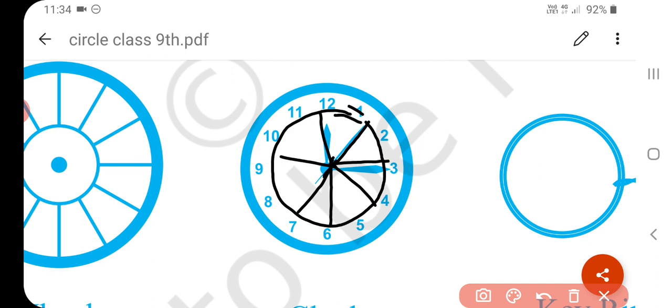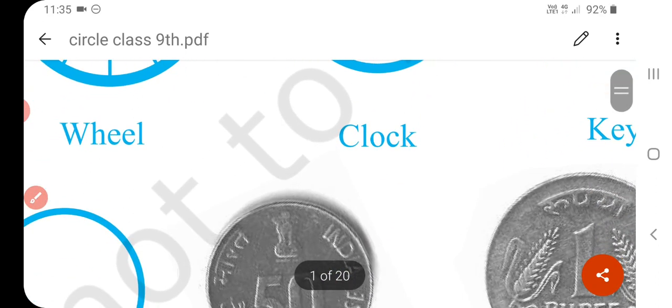Okay, so what is the definition of a circle? The fixed point is called the center and the constant distance is called the radius of the circle. So we can say that a circle is a path of a point which moves in a plane so that it remains at a constant distance from a fixed point in the plane. Okay, understand? The radius of a circle is always positive in measure.